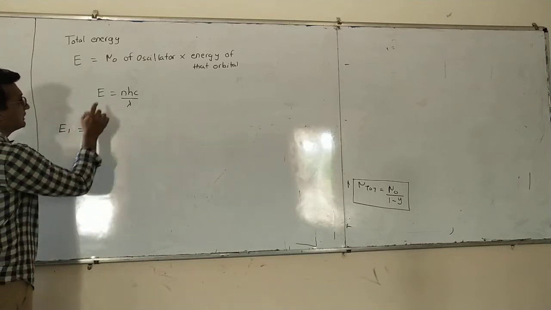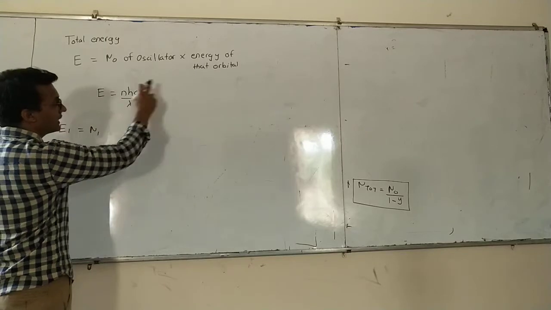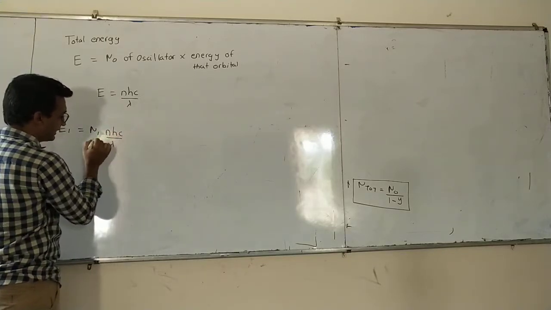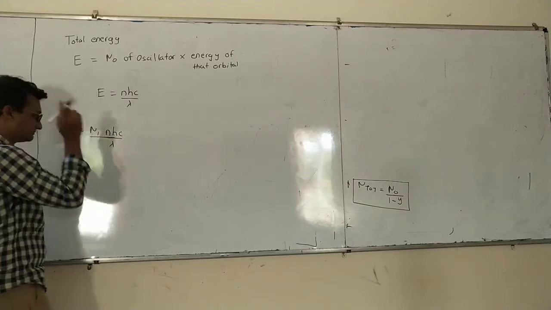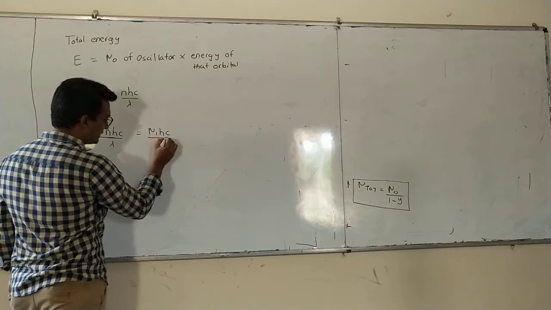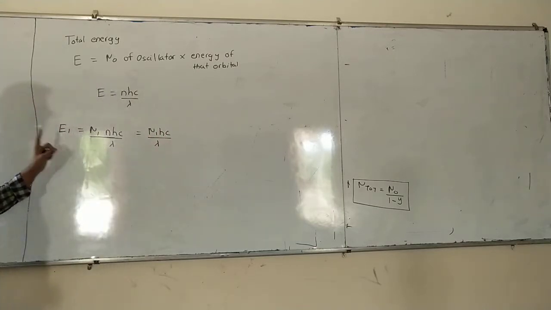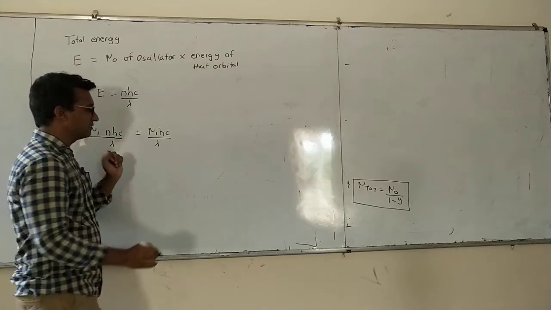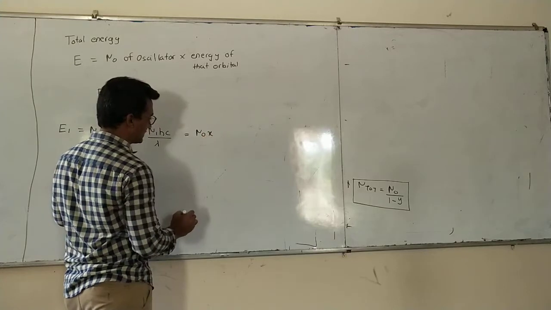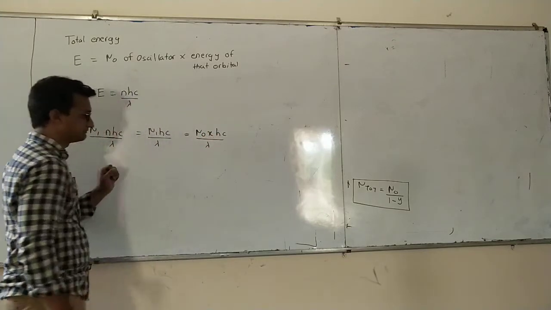For E1, the number of oscillators will be n1 and the energy of that orbital will be nhc divided by lambda. Here the value of n is 1, so it will be hc divided by lambda. This is for the first orbital. n1, if you remember, is nothing but n0 into x, so n0 x hc divided by lambda.